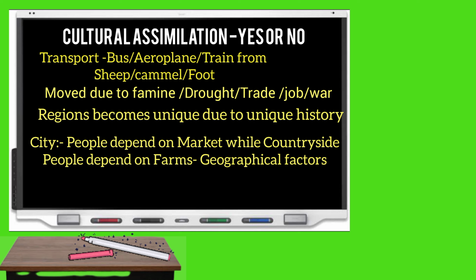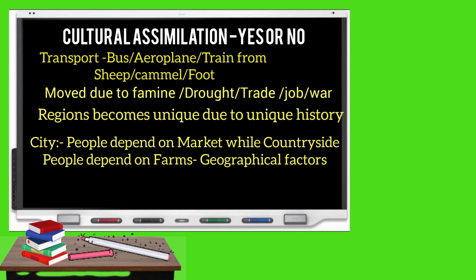So let's say a person from Rajasthan moves to West Bengal, he is taking a lot of culture from Rajasthan to West Bengal. So that leads to a lot of cultural assimilation among different areas.